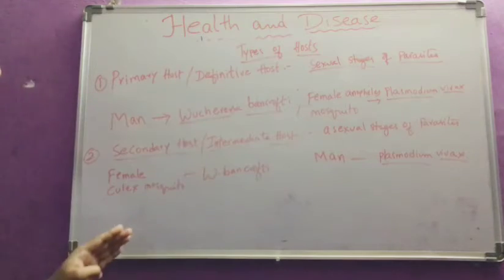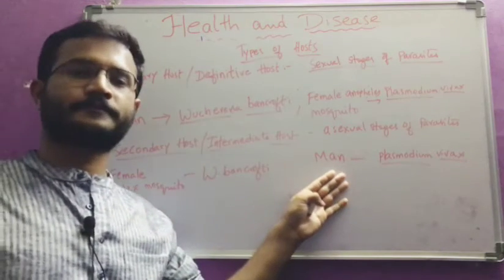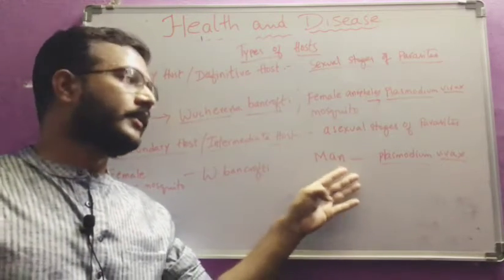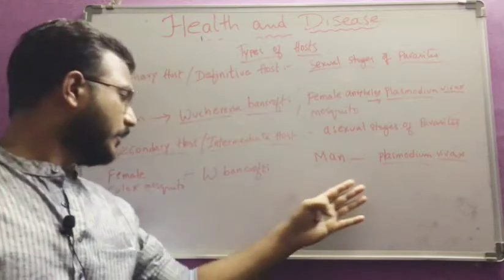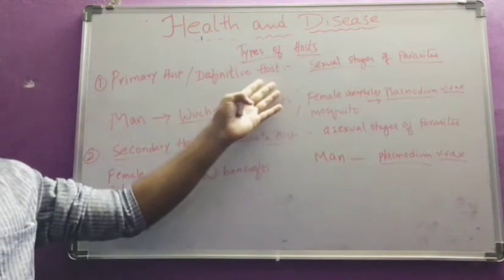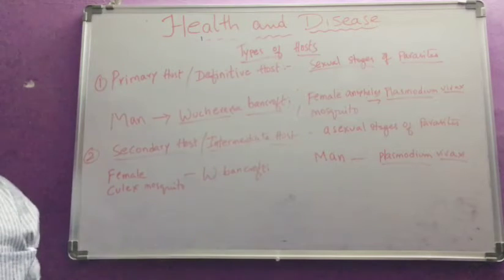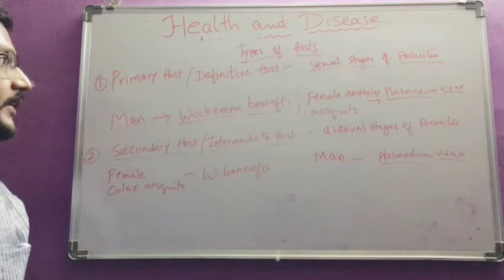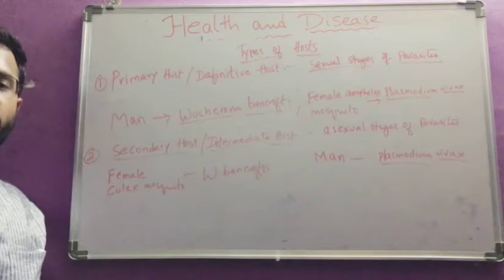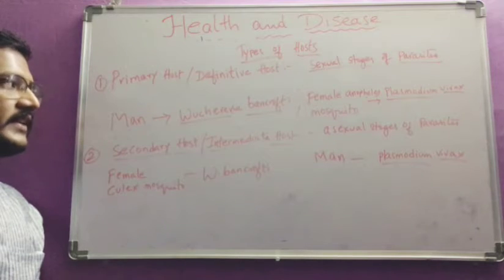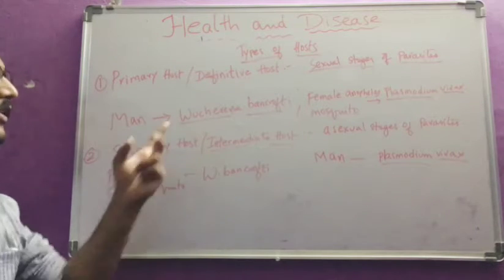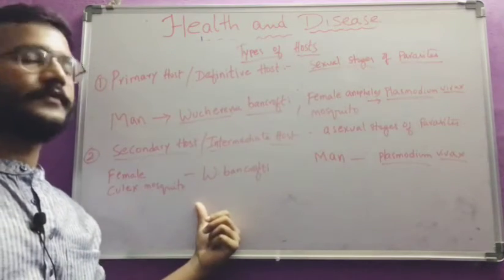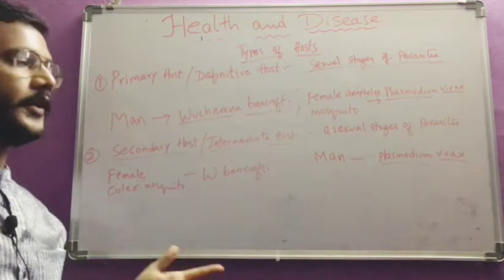For example, man acts as a secondary host for Plasmodium vivax, and oppositely, man acts as a primary host for Wuchereria bancrofti. Only two parasites we have, Plasmodium vivax and Wuchereria bancrofti. If you know this, automatically you can study the other one. Very simple, no need to confuse.